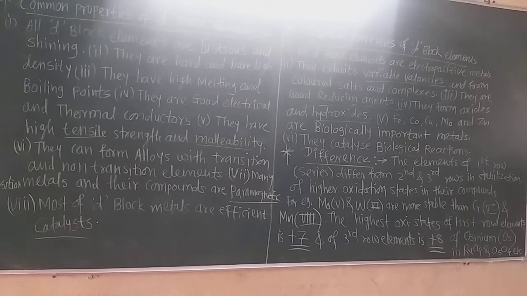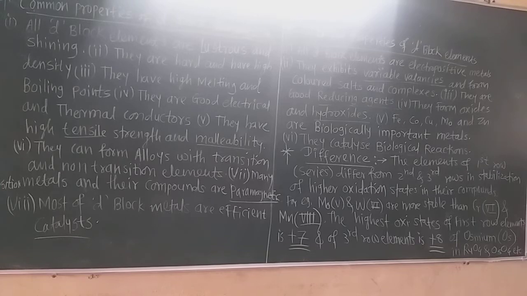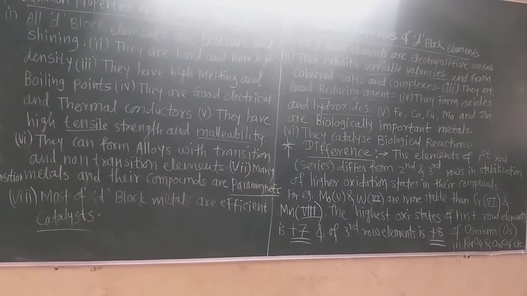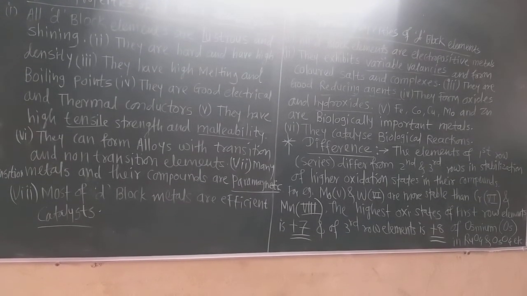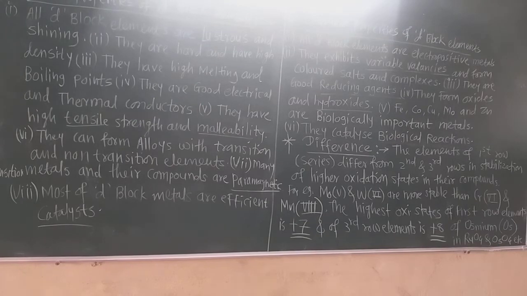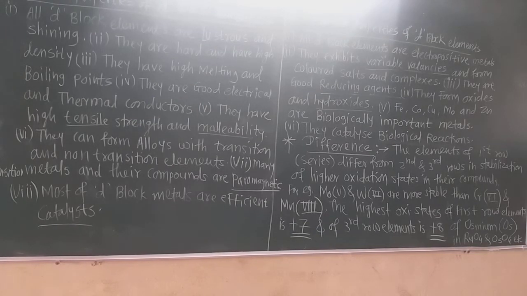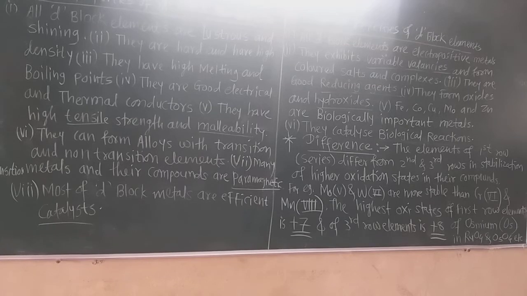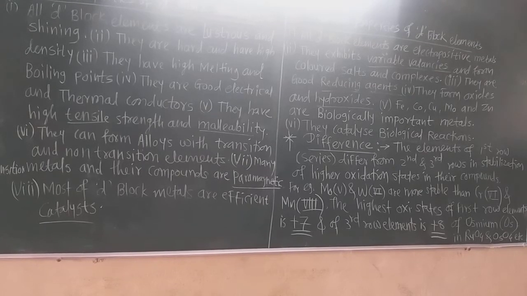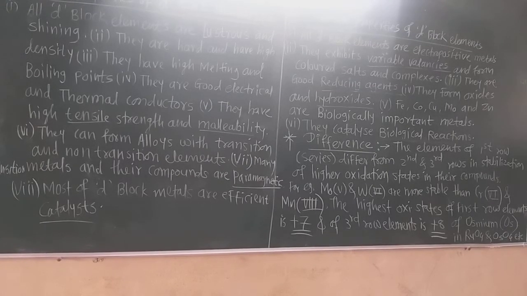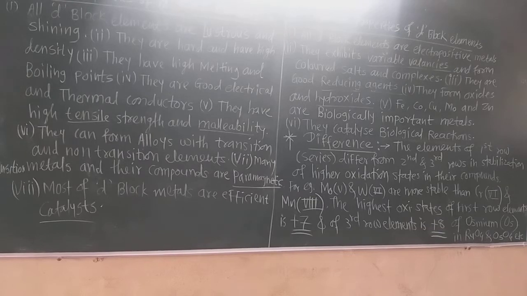Now the next common property is that all the d block elements have high tensile strength and high malleability. You know the tensile strength, that is, the ductility. When we draw a wire, a very thin wire can be drawn from these metals.